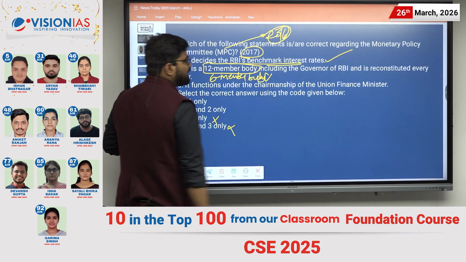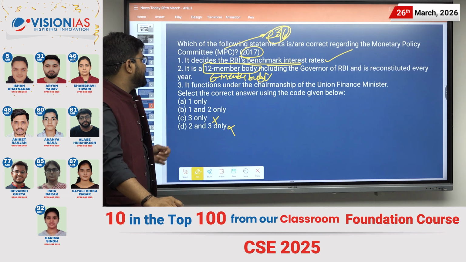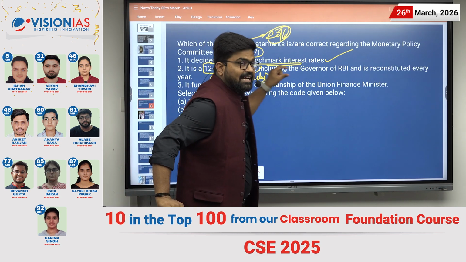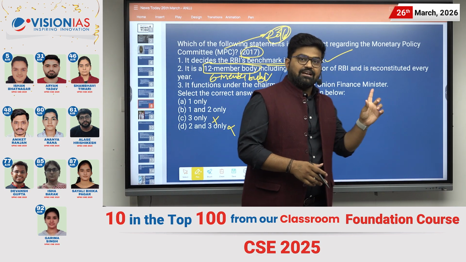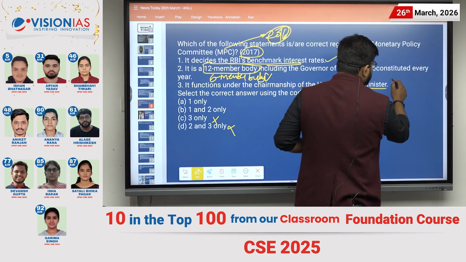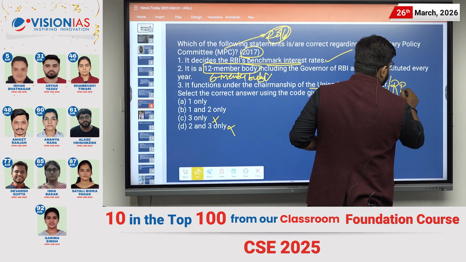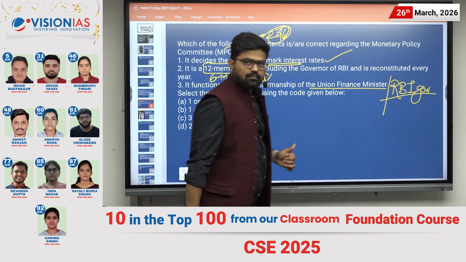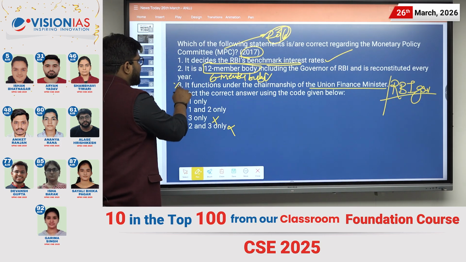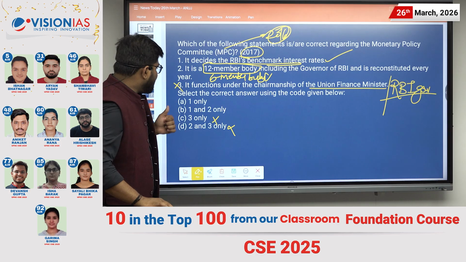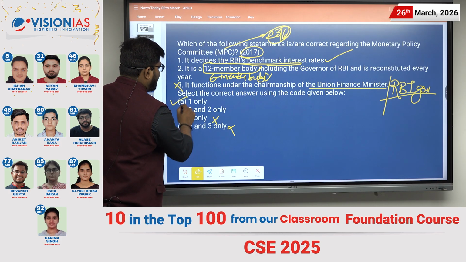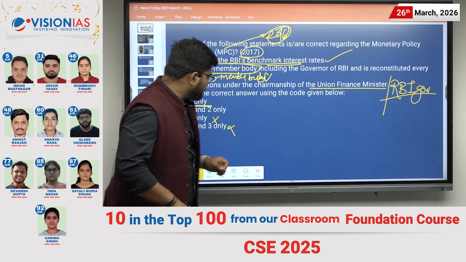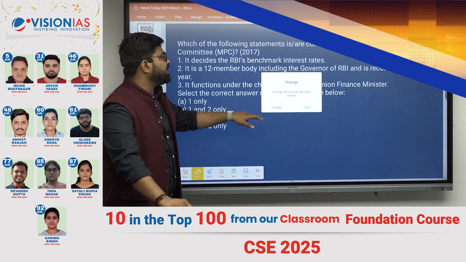So it is an incorrect statement. It functions under the chairmanship of Union Finance Minister. We have studied that the ex officio chairman is the RBI governor. So this is also an incorrect statement. So the answer would be only A, that is 1 only. So with this, we have completed the first main news.